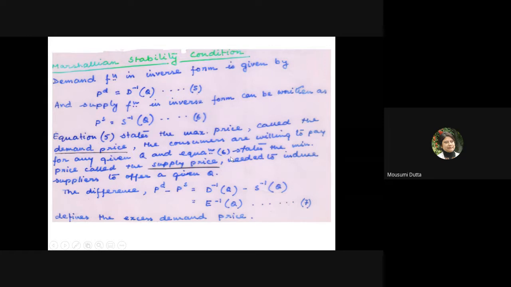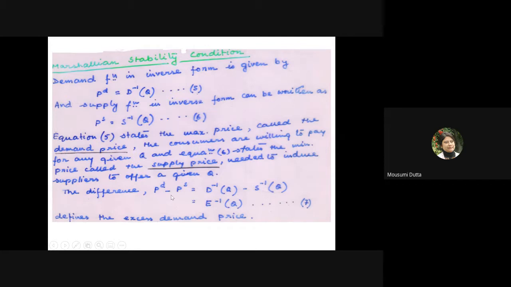And equation 6 states the minimum price, called the supply price, needed to induce suppliers to offer a given quantity Q. So demand price shows the maximum willingness to pay, whereas the supply price tells us the minimum price at which the suppliers will be induced to produce or to sell up to the quantity Q.